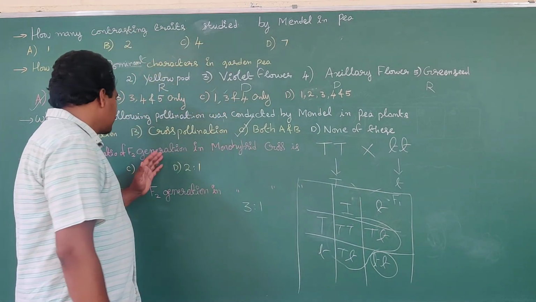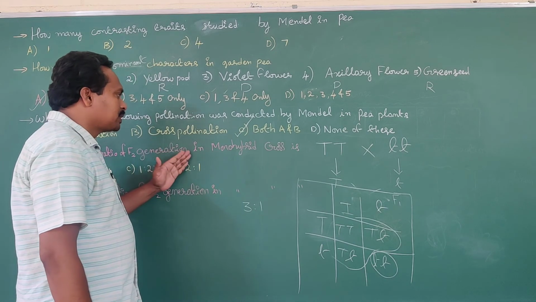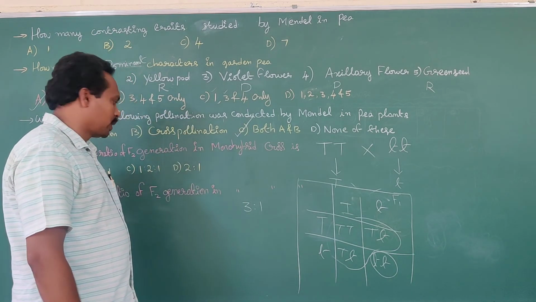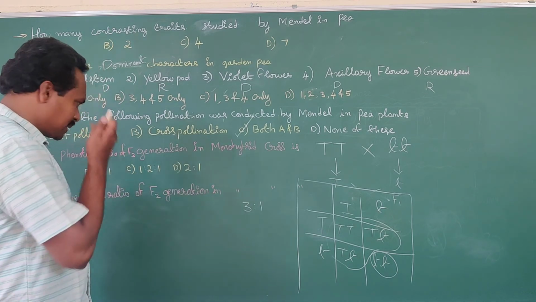So what is the question? The phenotypic ratio of F2 generation in monohybrid cross is 3:1. Okay. So what is the next question?